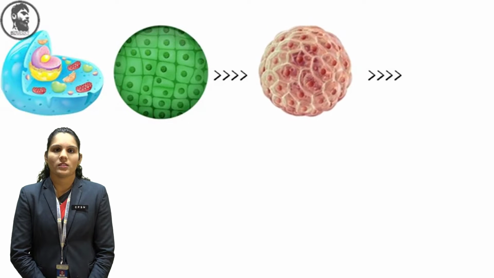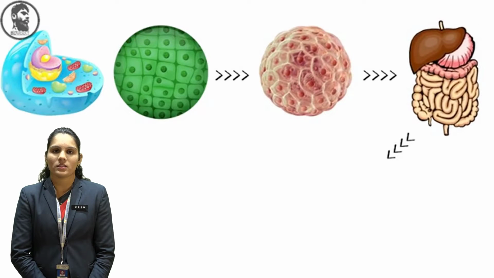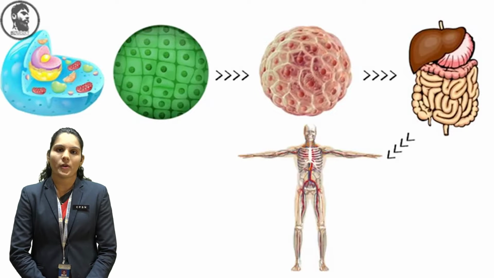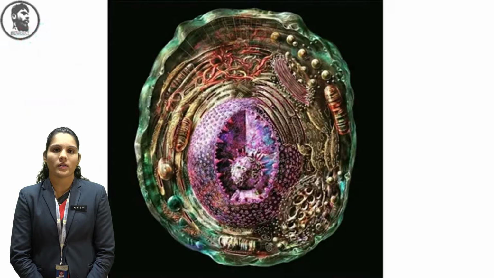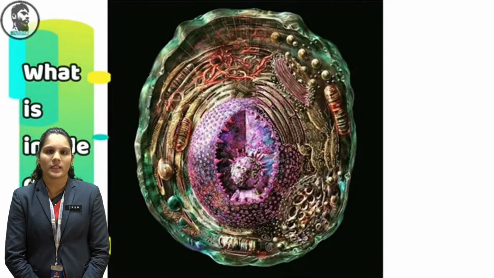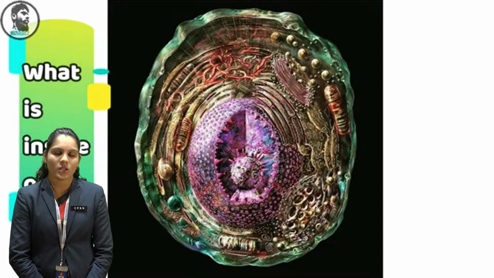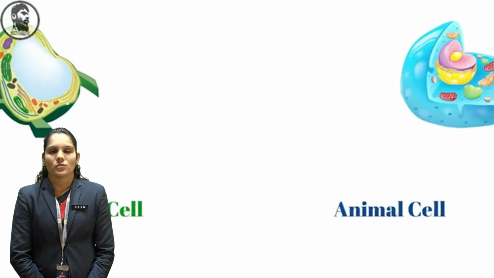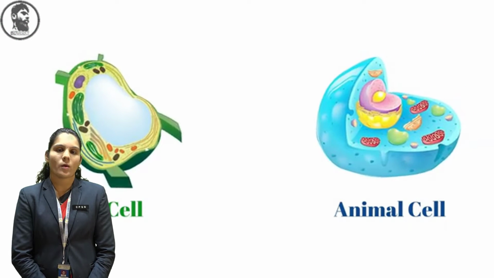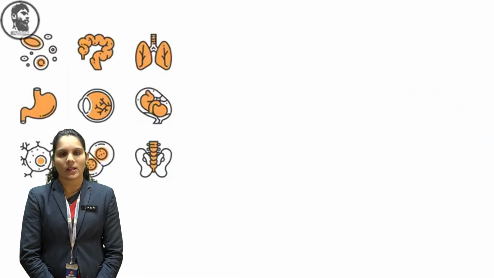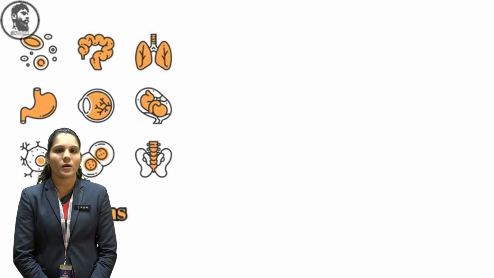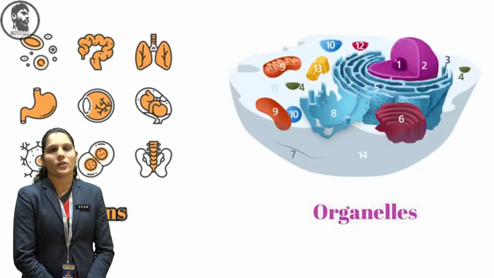So students, the organs which are present in the body are known as body organs. Just like that, the organelles which are present inside the cell are known as cell organelles. So let's learn about the cell organelles first. Okay, so students, some organelles are commonly present in both plant and animal cells. So let's learn about these common organelles.